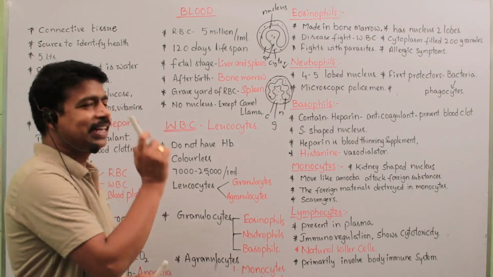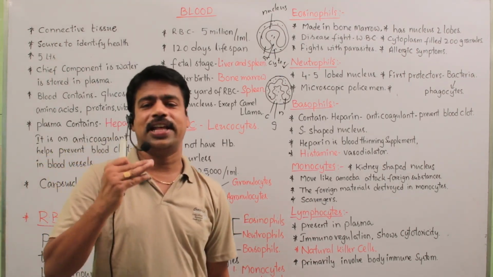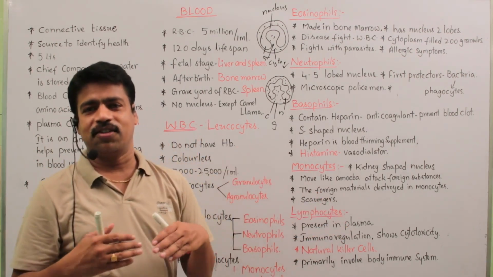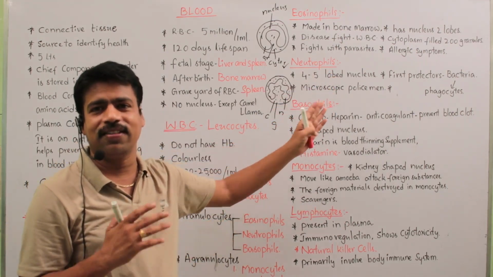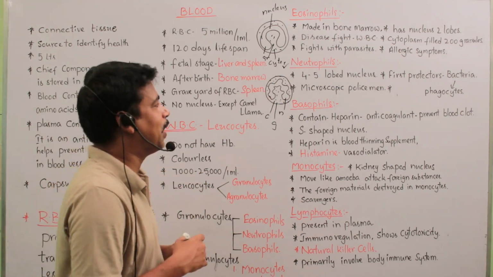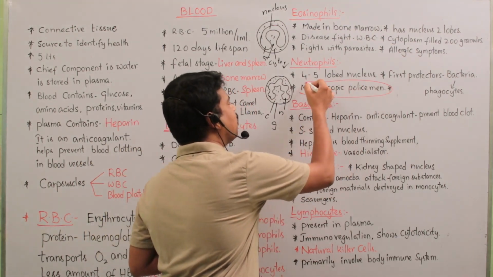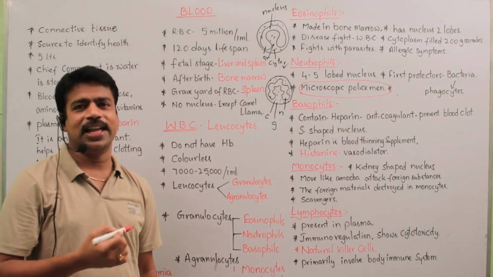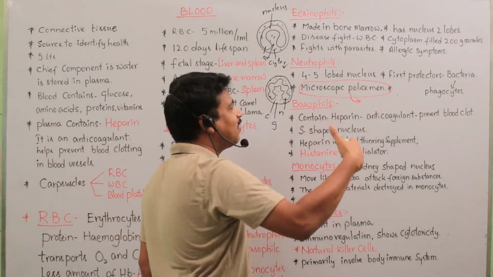In neutrophils, generally a 4 to 5 lobed nucleus, and these are the first protectors of our body from bacteria. Whenever bacteria enter our body, neutrophils first fight the bacteria. Hence they are called microscopic policemen. This is important. Neutrophils fight and eat the bacteria.